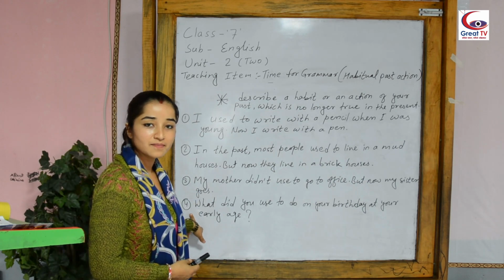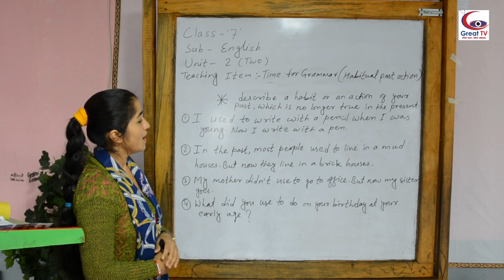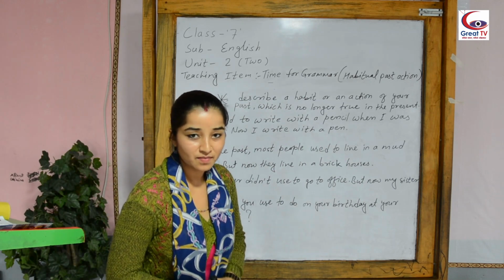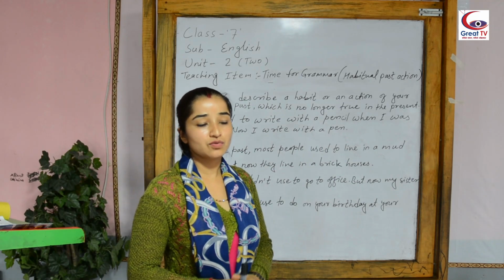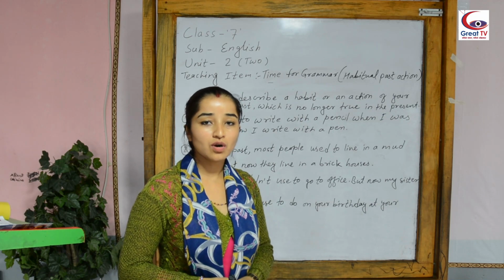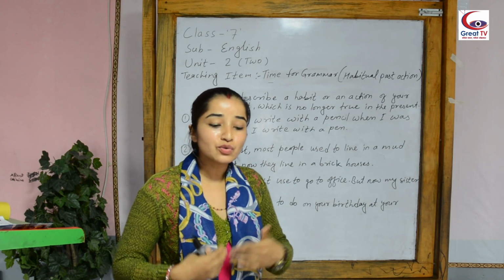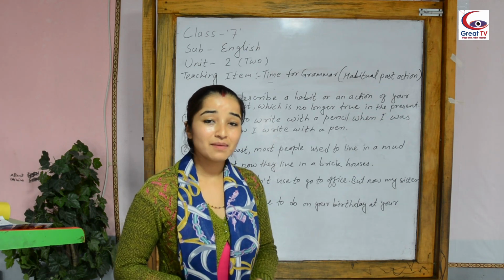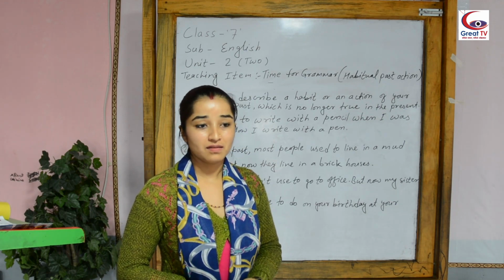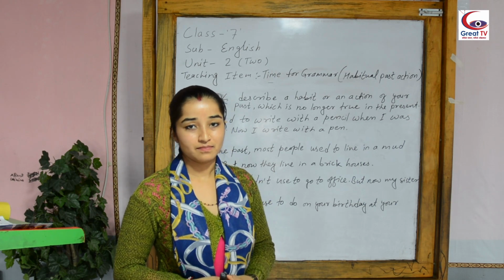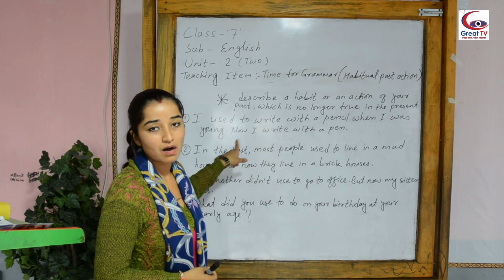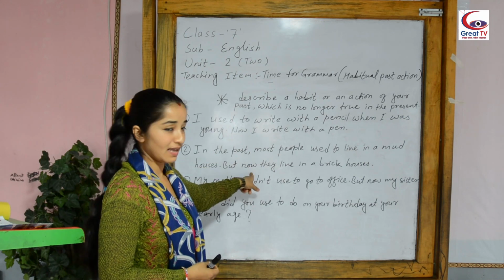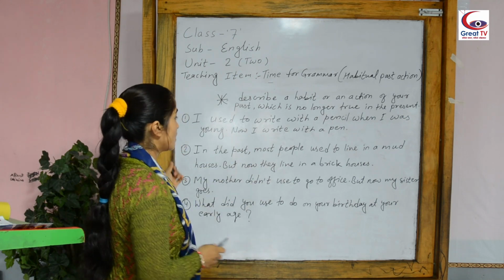Is that done? Okay. Now, let's come to the point. If someone asks you, how do you express your habitual past, or how do you describe your past action, what do you tell? Let's have a look at all these sentences.